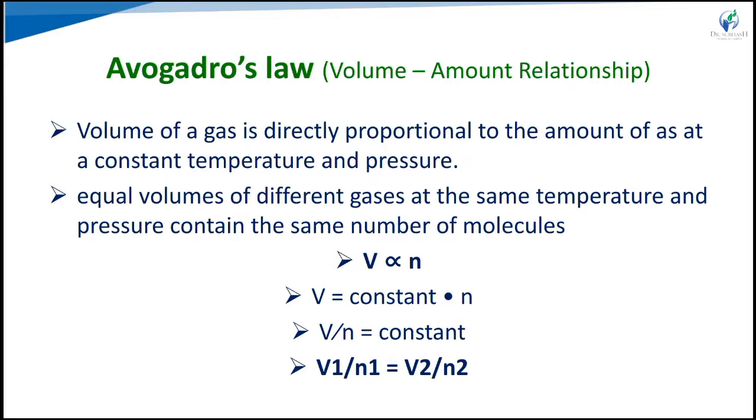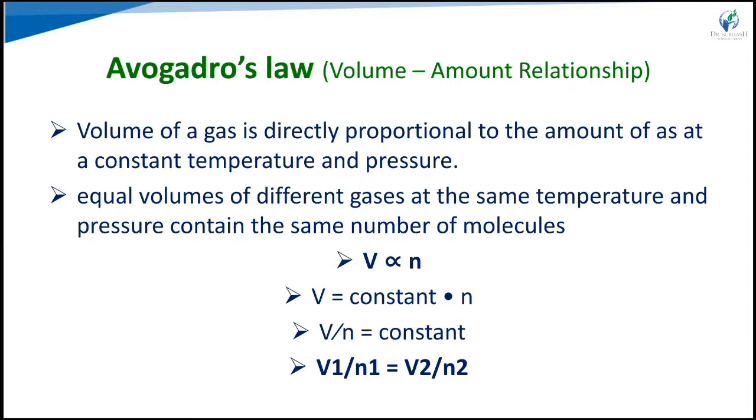Here both the parameters, temperature and pressure, we have to keep constant, and the relationship is between volume and the amount, the number of moles. So the volume of a gas is directly proportional to the amount of gas at a constant temperature and pressure. Equal volumes of different gases at the same temperature and pressure contain the same number of molecules. So V is directly proportional to n.